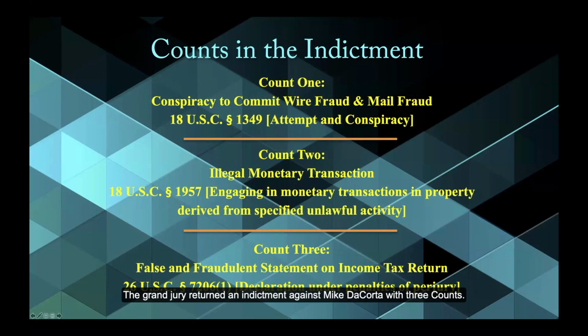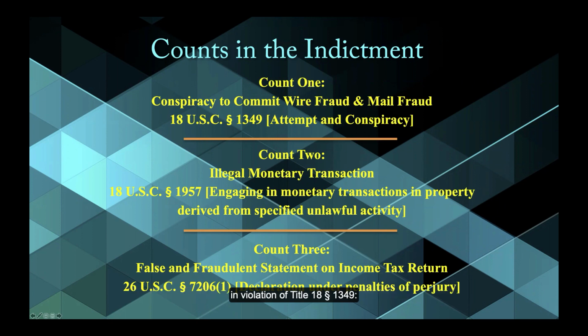The grand jury returned an indictment against Mike DaCorta with 3 counts. As we will soon discover, conviction on count 2 first required a conviction on count 1. Listed here are the 3 counts: a conspiracy to commit wire fraud and mail fraud in violation of Title 18,